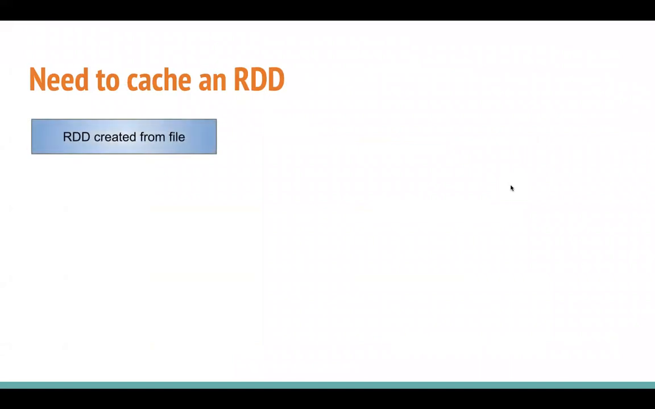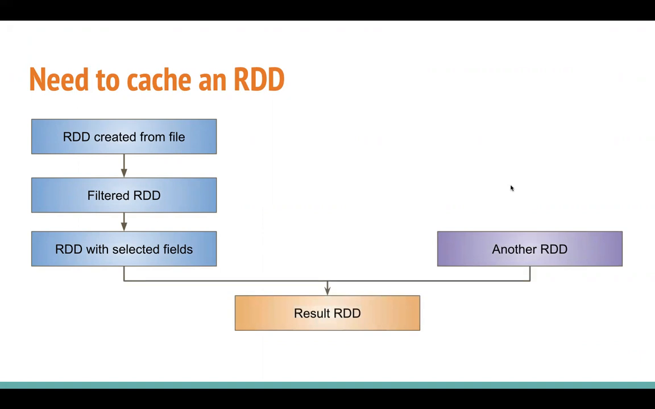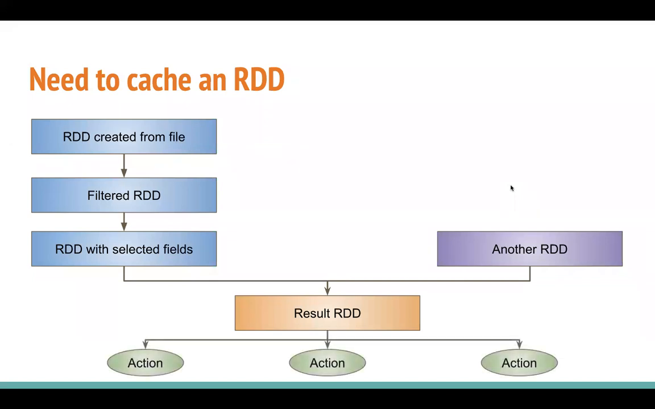So let's say we have created one RDD from a file and filtered that RDD to generate one more RDD, selected some specific fields for our use case, and there is another RDD with which we want to join these two. And this is how our result RDD is going to look. On this result RDD, after we have joined it, we perform a different set of actions. Here I have shown 3 actions, but there can be more than one action called, and each action, as you know, is going to process the entire pipeline.